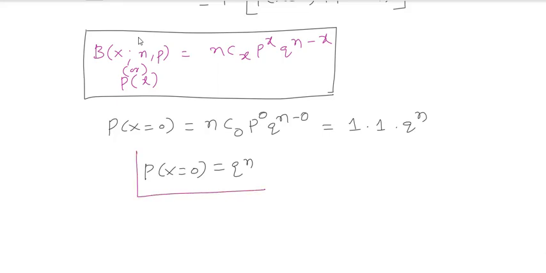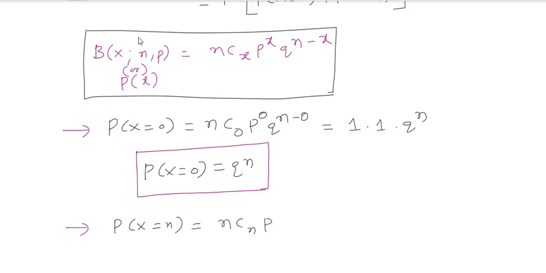So no need to substitute all these values. Directly, the probability of x equal to 0 means q power n. Similarly, can you take the probability of x equal to n? If I substitute it, what will I get here?